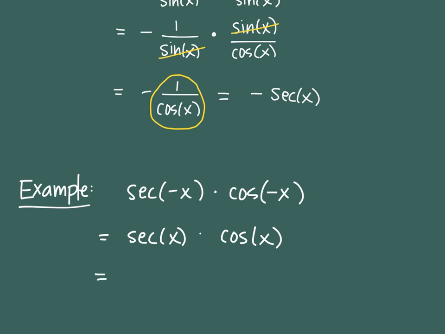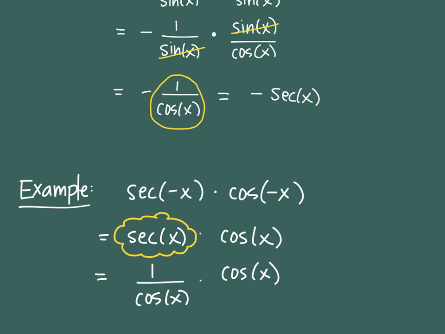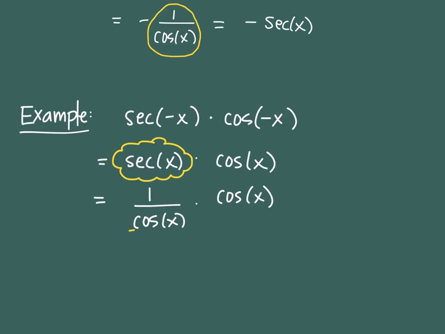But I still can't reduce anything. And so then I have to replace secant with its main identity of 1 over cosine. So I replaced one of the negatives, replaced the other negative, and then I still couldn't reduce. So then I replaced secant with its main identity, and I said, oh, now can I reduce? And the answer is, yep, now I can reduce. There's a cosine in the denominator and a cosine in the numerator, and all I'm left with this time is the number 1. Okay, that's it.